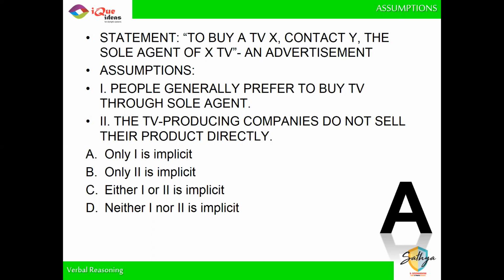It is because they think that people prefer sole agents that the ad says that we sell through sole agents. And remember, it is not a reality. It is the assumption made by the advertiser. Here we are trying to identify what the advertiser is assuming. They are assuming that people like sole agents, और इसीलिए वो कहते हैं कि हम sole agent के through बेचते हैं. If they don't assume that people prefer sole agents, they will not say that we are selling through sole agents. Did you get that, Dhruvi?